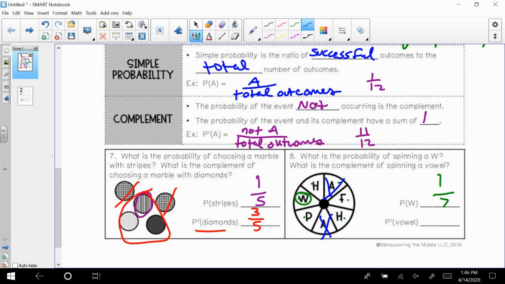Okay, so see, I have 2 vowels, but I don't want those, which is why I crossed them off. So that means there's 5 left. So 5 out of 7 would be the vowels. All right.